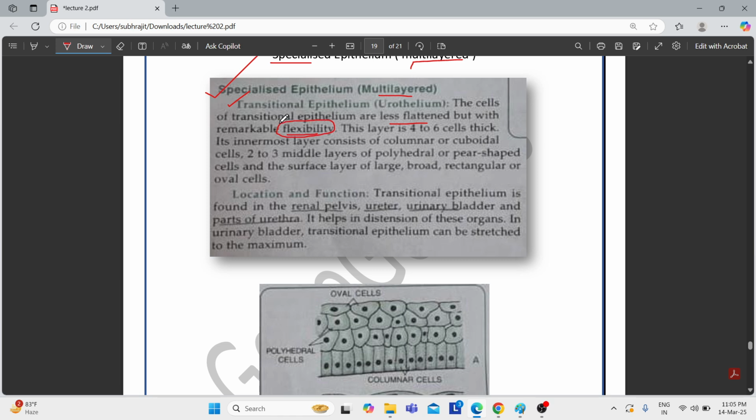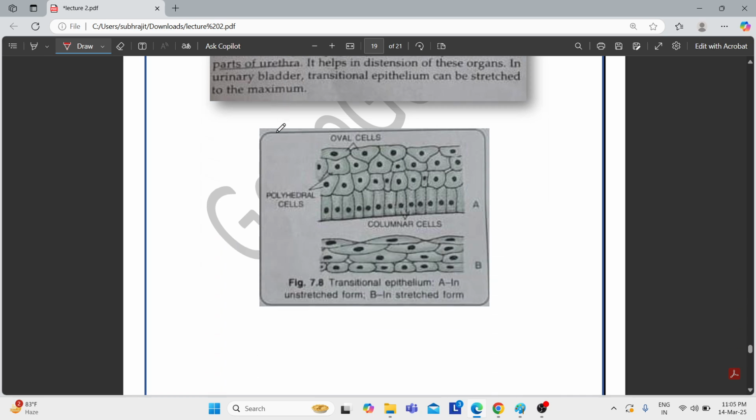They have the property to extend, or they can be stretched. See, this is the normal condition, this is the stretched condition, proving the statement that it is flexible. That means it can be stretched or extended.